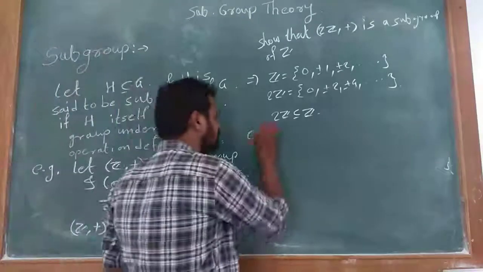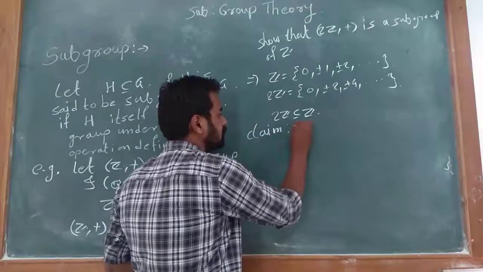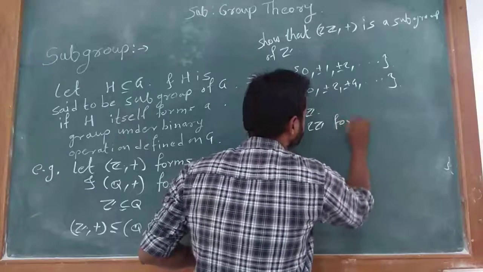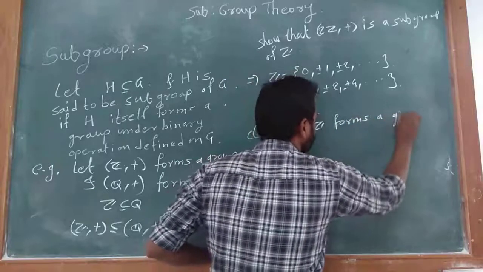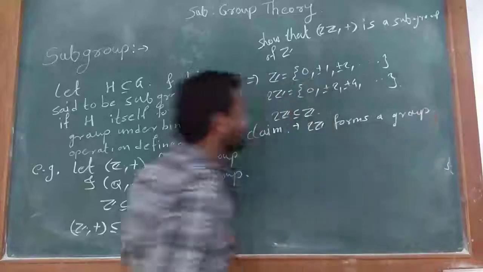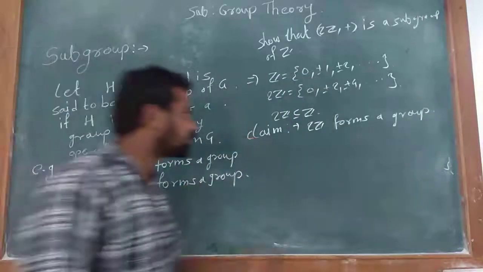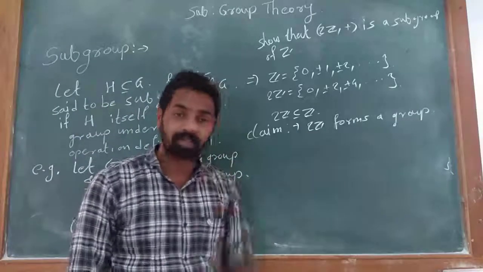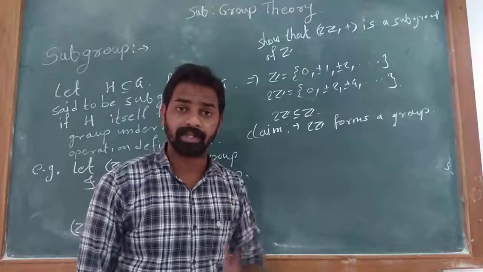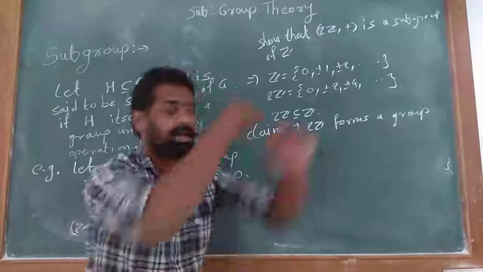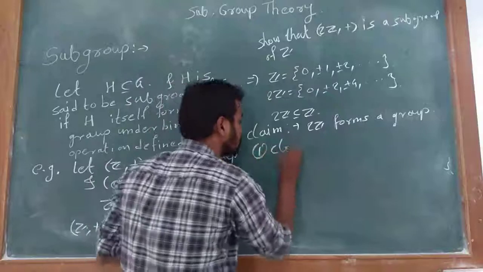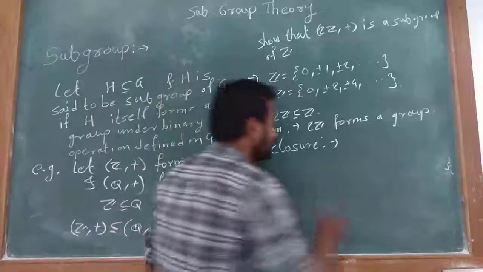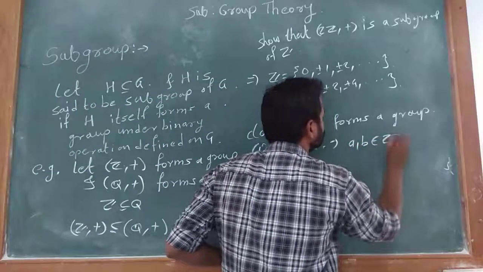Next, claim: 2Z forms a group. For proving this, we have to show that 2Z with respect to addition satisfies the four conditions: closure, associativity, existence of identity, and existence of inverse. First, closure. In the closure property, we take A, B belongs to 2Z.